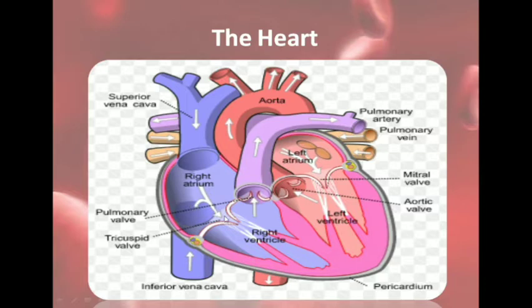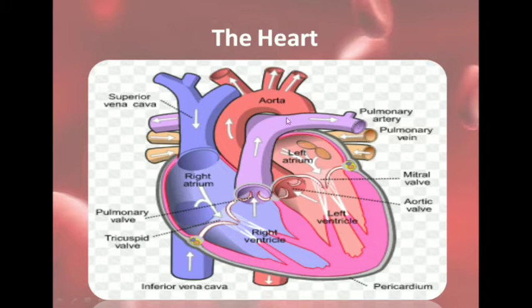Then from the right atrium, through this valve, the tricuspid valve, it reaches the right ventricle, and from the right ventricle it goes to the lungs through the pulmonary artery. So the deoxygenated or impure blood flows from the body through the right side, that is the right atrium and right ventricle, and moves out through the pulmonary artery to the lungs.